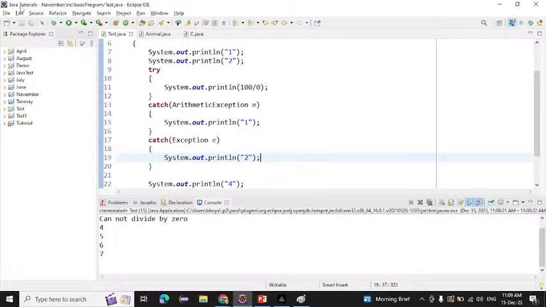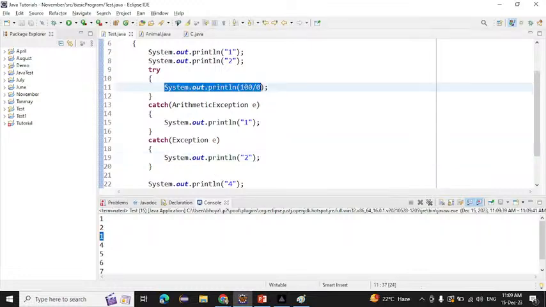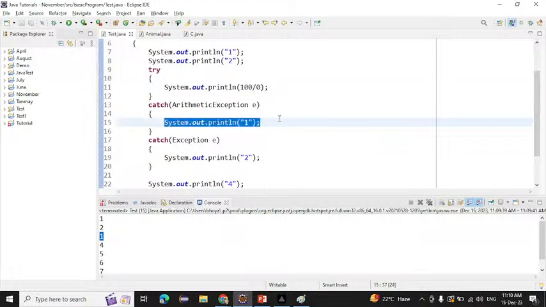Okay, see, if I run this one now, 1, 2, 1 it is printing. Not 2 it is printing. Why is it not printing 2? See, if an exception comes into this line, it will go to a catch block. But which catch block will it go to? It will see which type of exception it is. So this is an arithmetic exception, right? So where is the ArithmeticException catch? Here. So it will print 1 on the console.